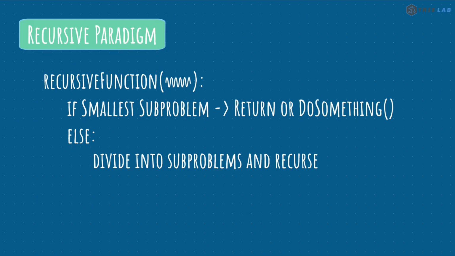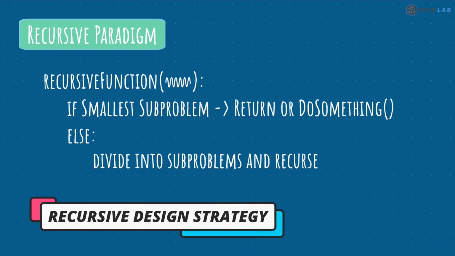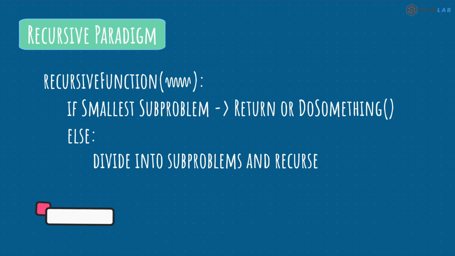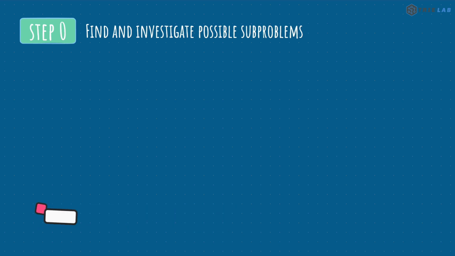Let's now understand the design method for recursion. We'll start with the findSum problem, and we'll later use the same strategy to solve a more complex problem. Let's visit the prerequisite step before we actually start framing the solution. Now this is the most critical step, as we need to investigate all possible subproblems and then select a way to divide the problem into simpler subproblems that can be solved independently.